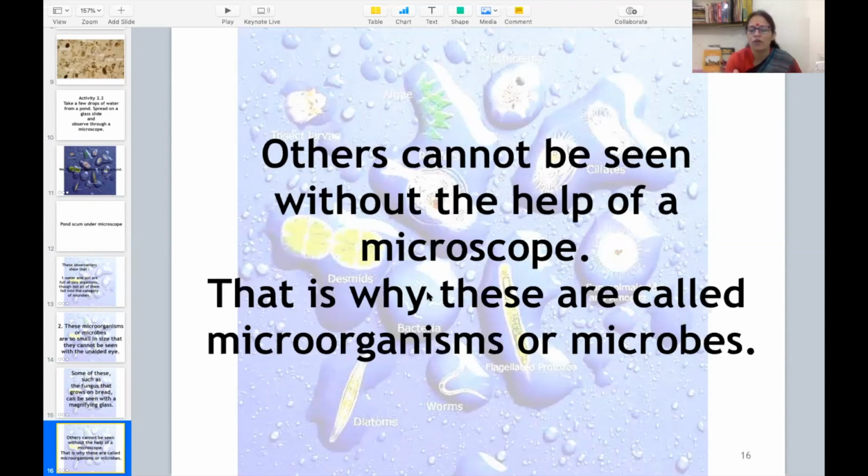So these are called microorganisms. Micro means small, organisms mean living creatures, and these are called microbes or microorganisms because we cannot see them without the help of a microscope.